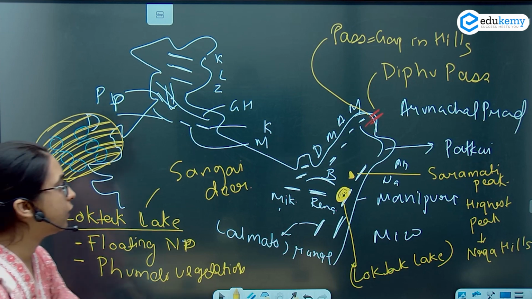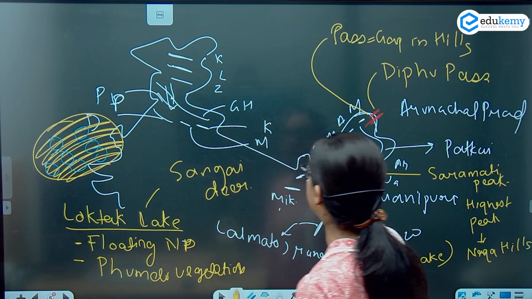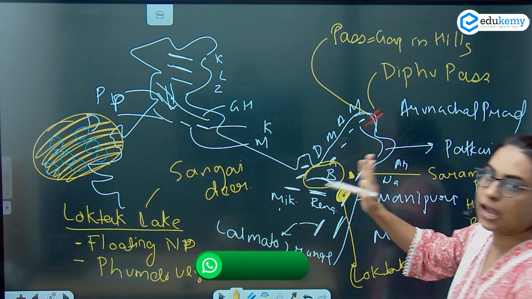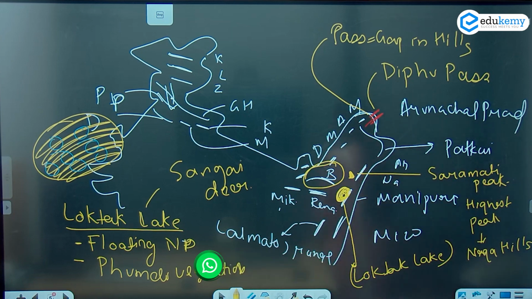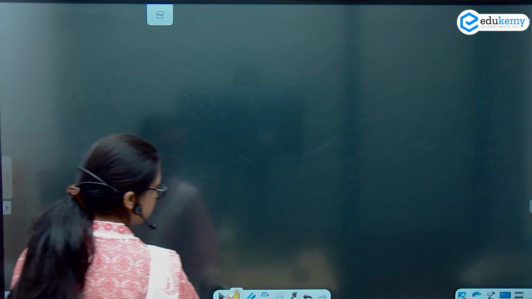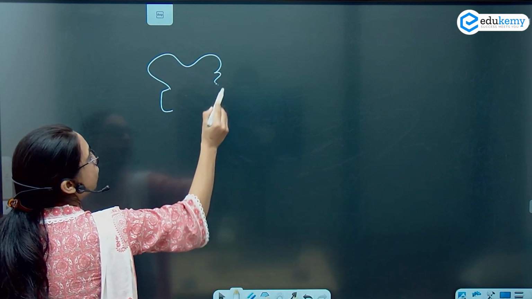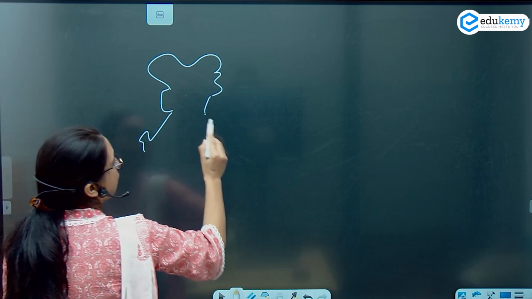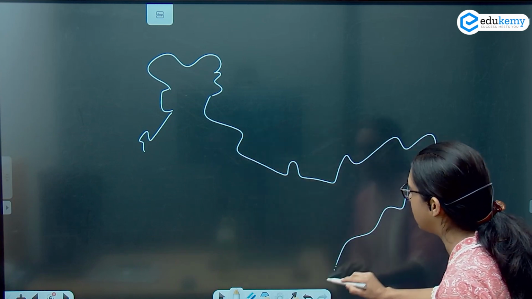Now, I said there is an important range. The important range is the Bareil range. ठीक है? I'm drawing everything. Just have a look at this for a few seconds. Then I will draw a fresh map. I'm moving on. So now, again, see what I'm doing here. This is your Himalayas. We will draw the Himalayas. ठीक है? This is the outline of India.